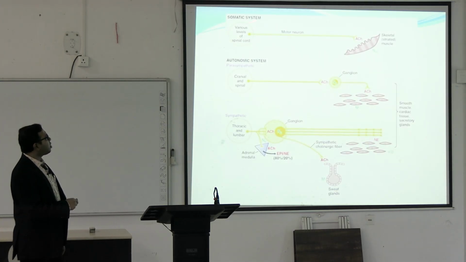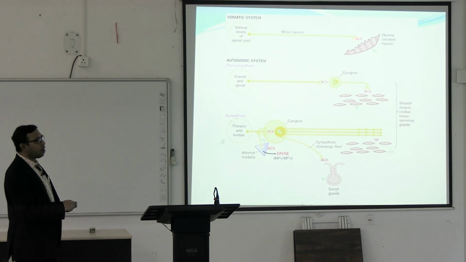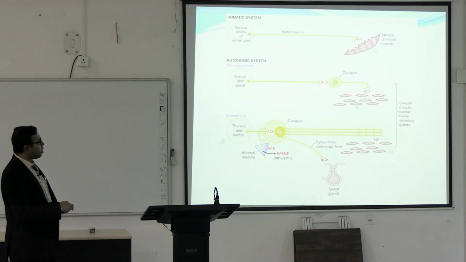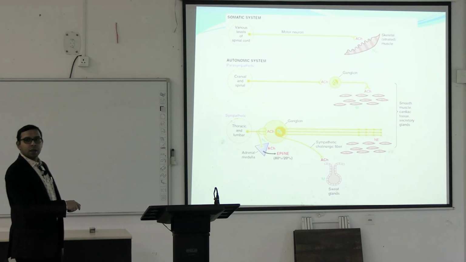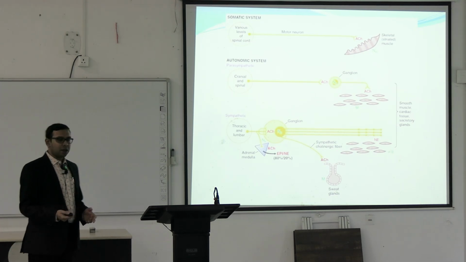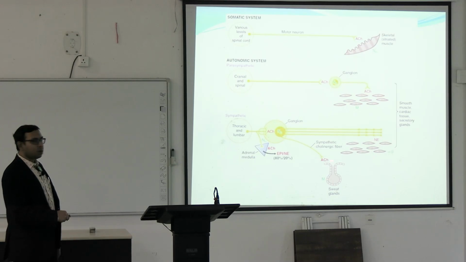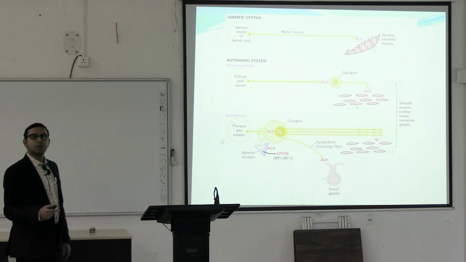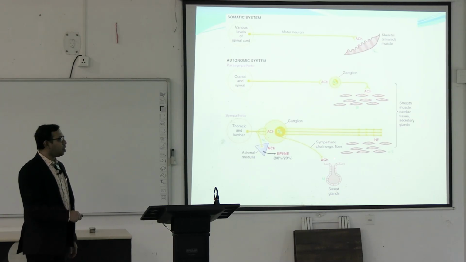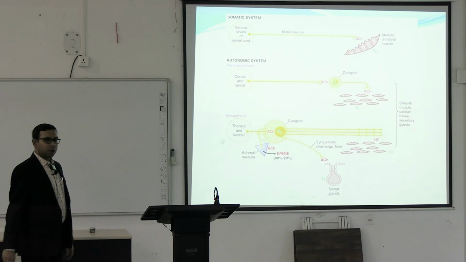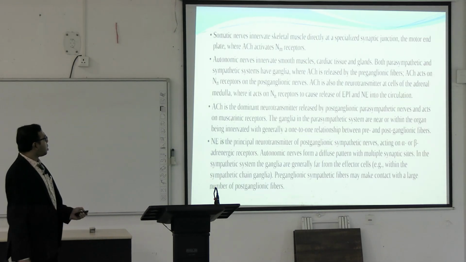This is the somatic system, where the motor neurons are innervated, and this is the autonomic system: the same thing, acetylcholine from the preganglionic fibers, and then acetylcholine acts. This is the sympathetic preganglionic acetylcholine, then there is epinephrine or norepinephrine. In some cases, for example the sweat gland and salivary gland, the postganglionic sympathetic fibers also have acetylcholine as the neurotransmitter. It is the same thing.